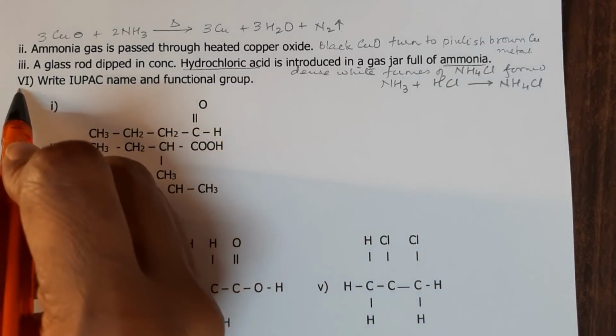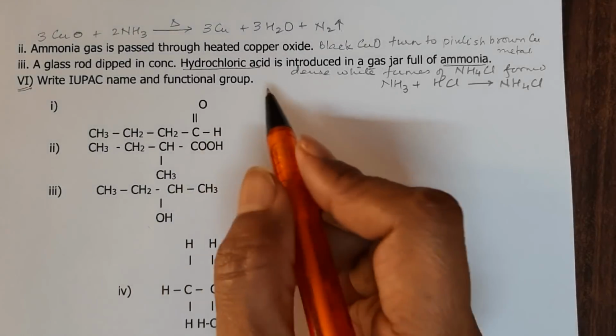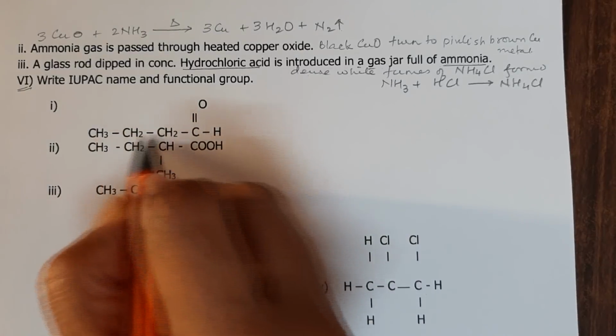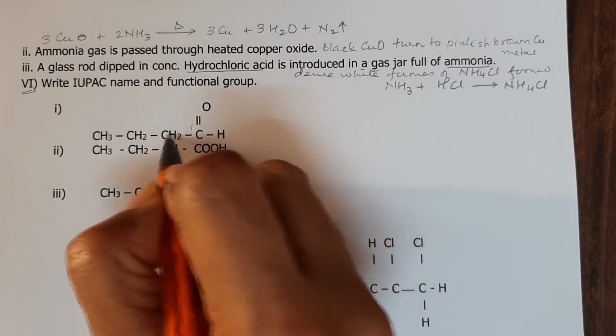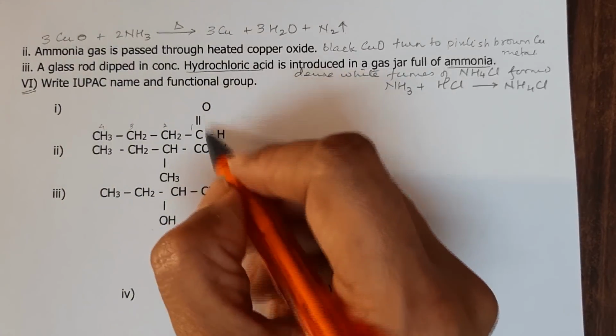The next type of question is where we have organic chemistry, IUPAC names and the functional groups. Now for that you have to take the longest chain, number the carbons.